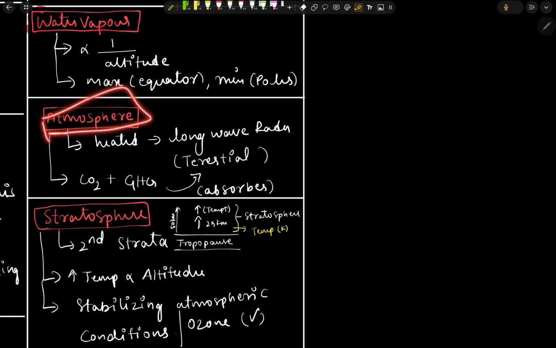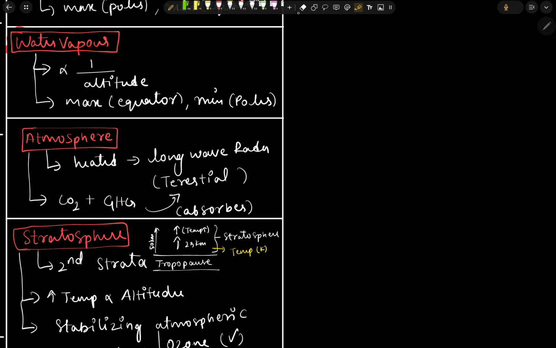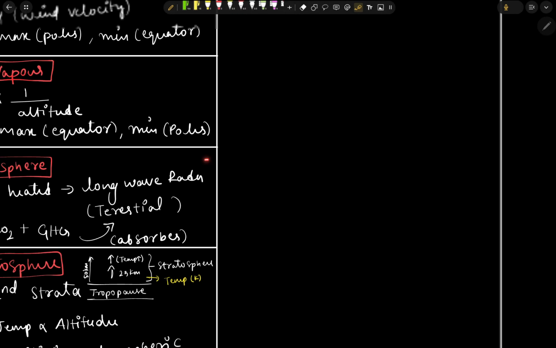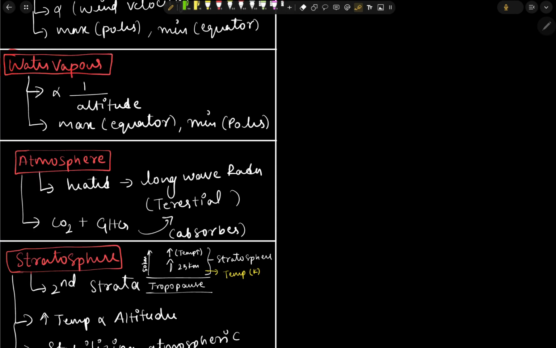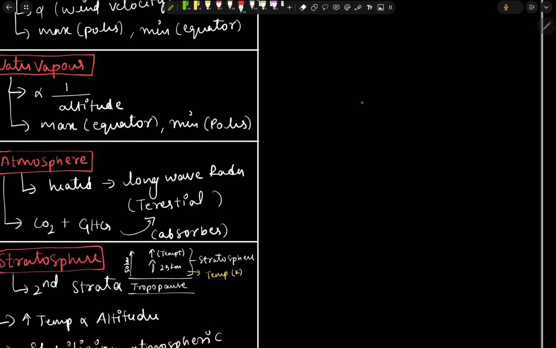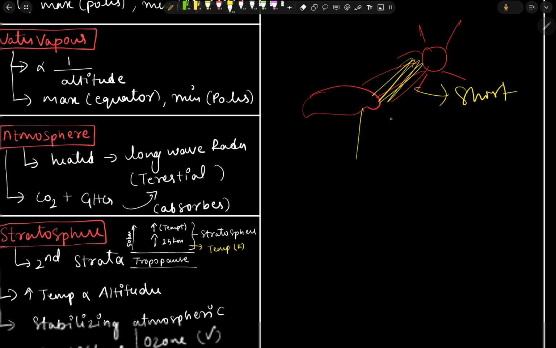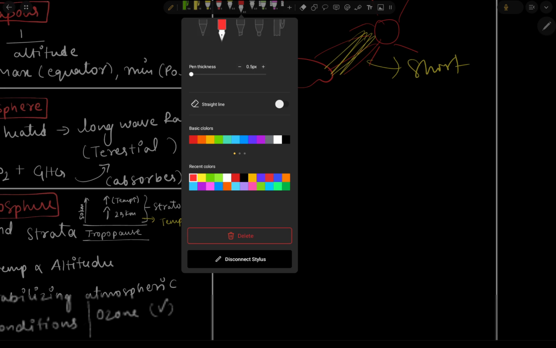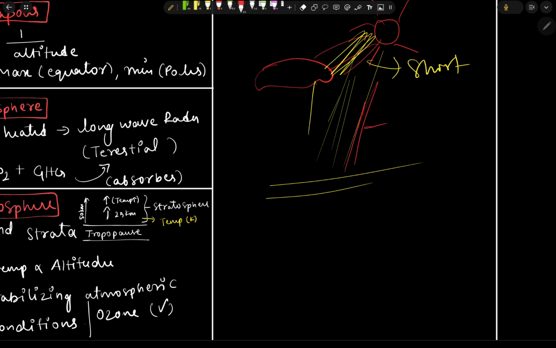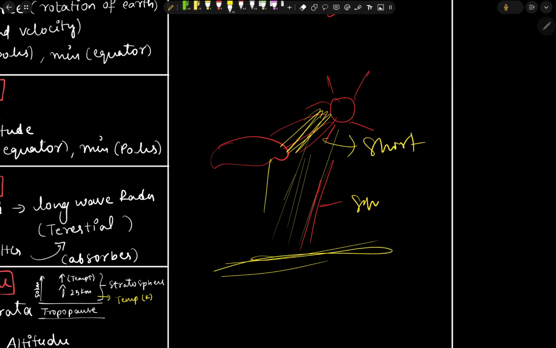Next we have the atmosphere. In the examination they have asked that the atmosphere gets heated due to the short wave radiation. This is a wrong answer, because this is our atmosphere, and the sun rays or the sun insolation which comes to the earth is known as the short wave radiation. The earth receives the short wave radiation, and what the earth reflects back is known as the long wave radiation.